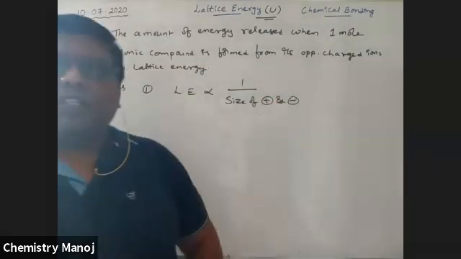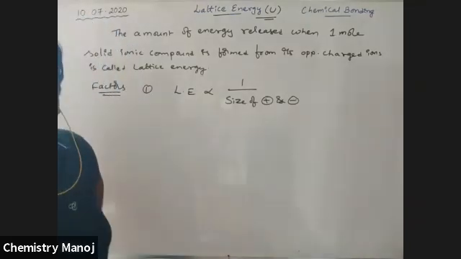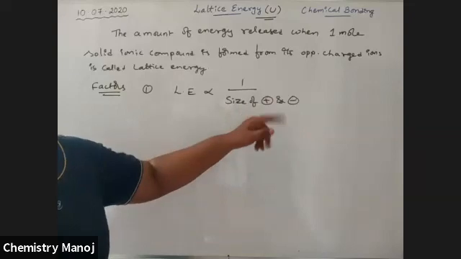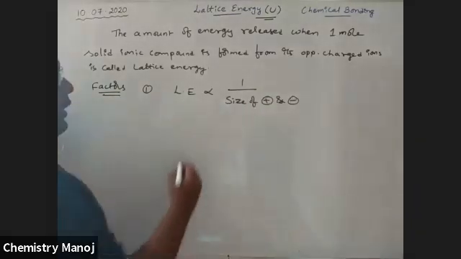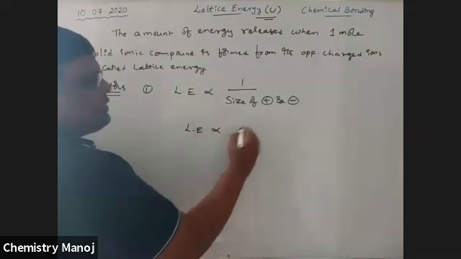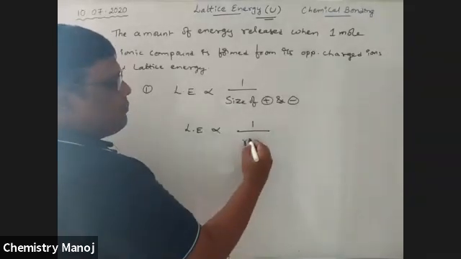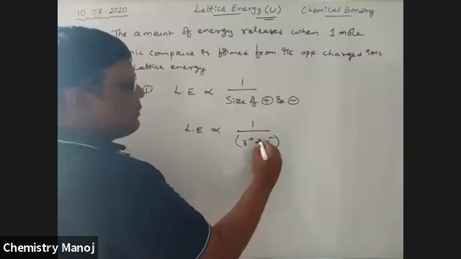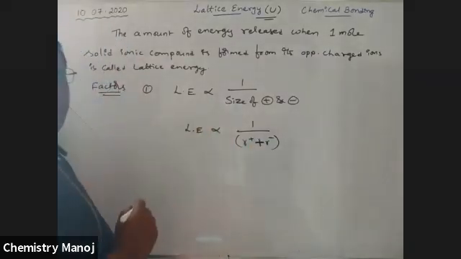Is this clear or not? It is inversely proportional to the size of cation and anion. In particular, lattice energy is inversely proportional to the sum of the radii of cation and anion. My dear boys, it is the sum of the radius of cation and anion.